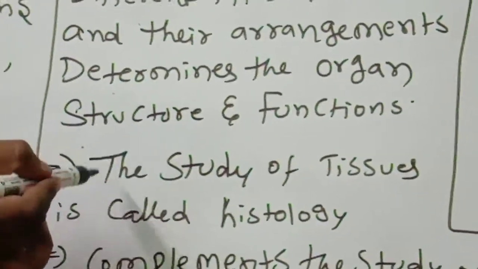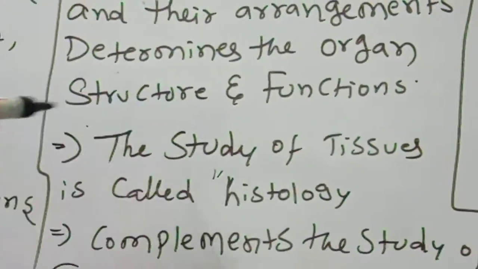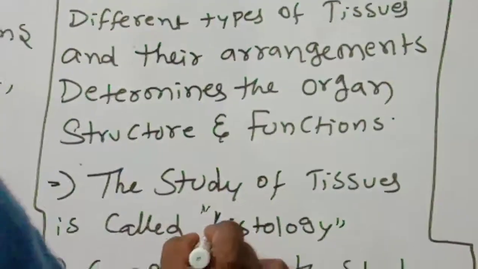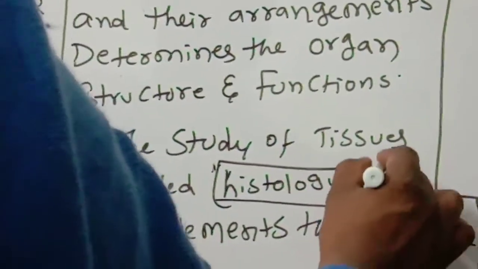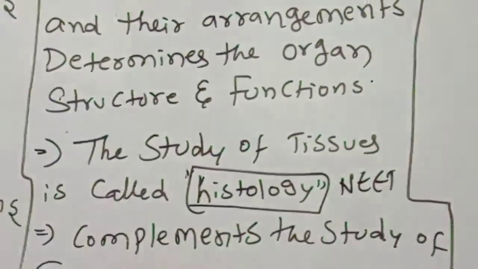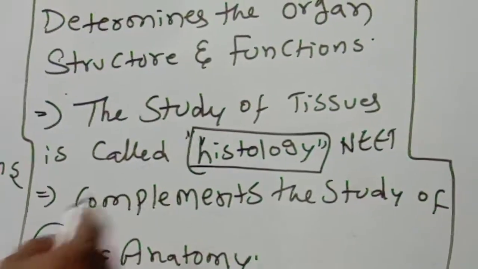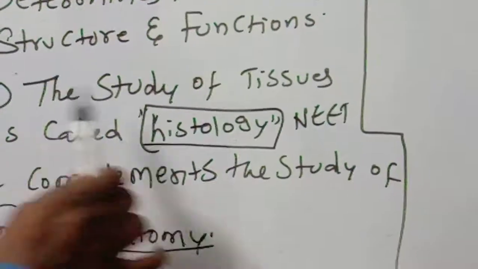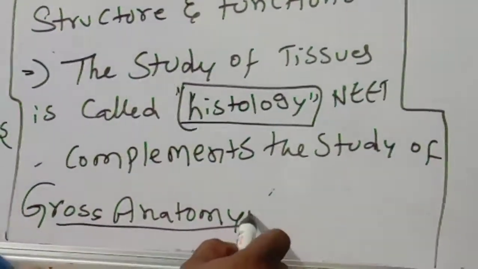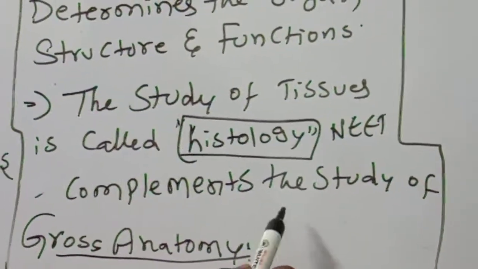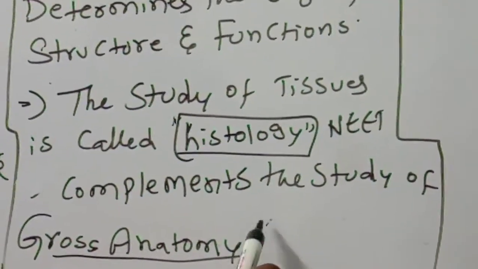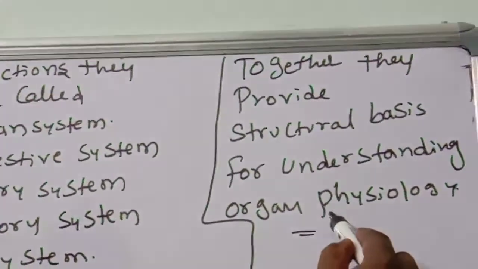The study of tissues is called, another important bit, histology. This histology complements the study of gross anatomy. Anatomy means complete structures, complete internal systems, internal parts like that. Next, together they provide structural base for understanding organ physiology.